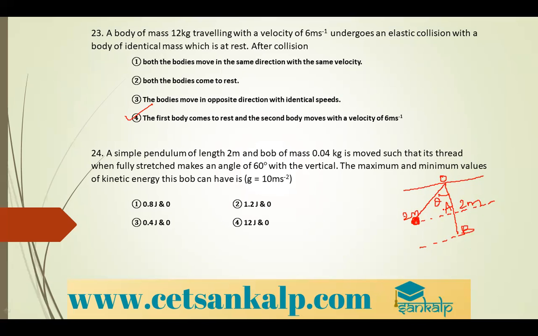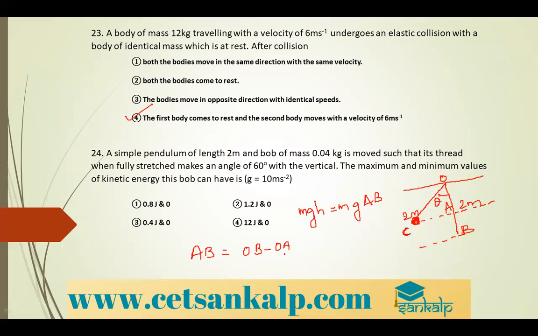Okay, so the potential energy of the bob at C, you can write it as mgh, but h is nothing but AB. If I want to find AB, AB is equal to OB minus OA, right?